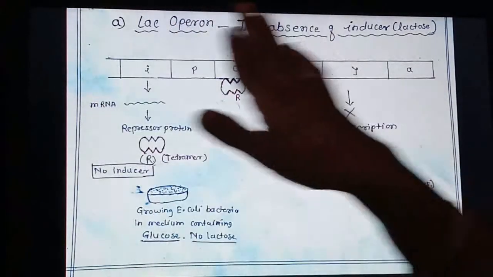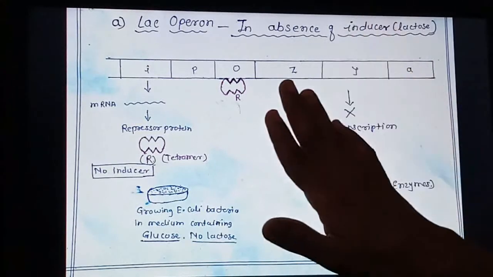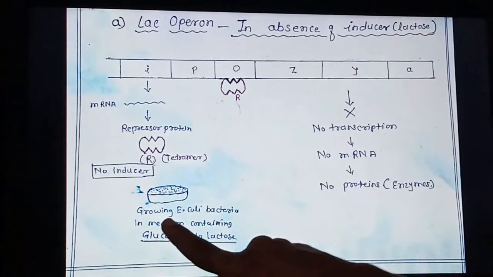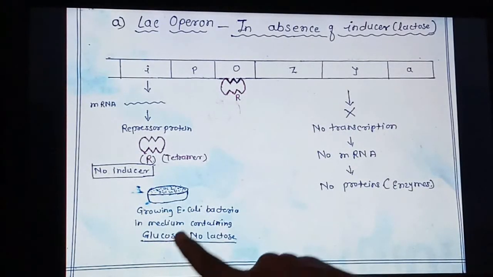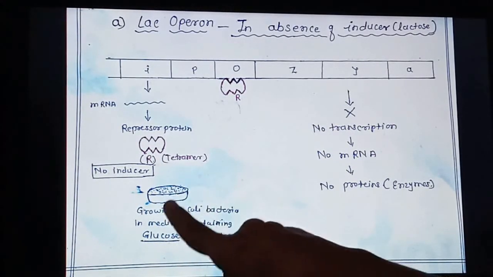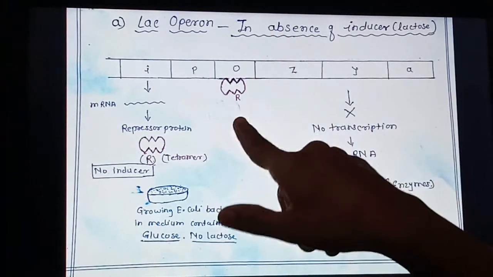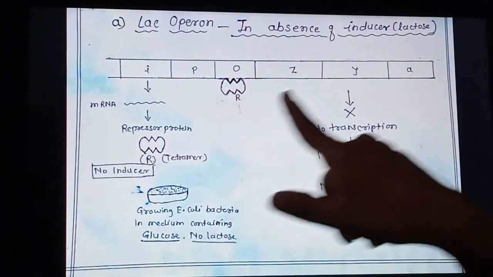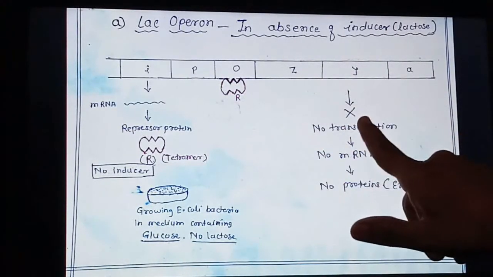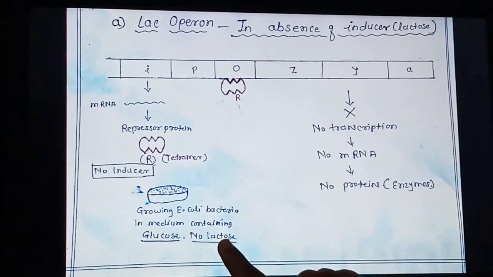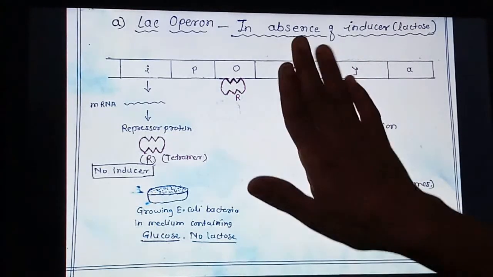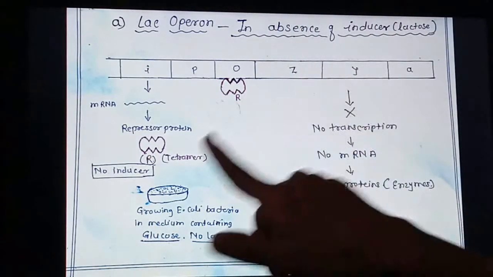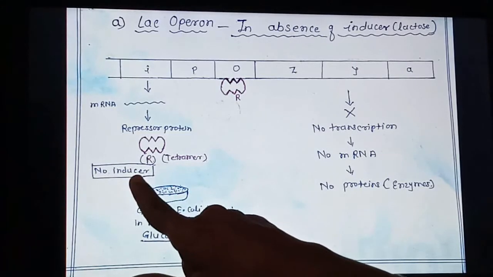Now when does this process take place in E. coli? Whenever we are growing E. coli bacteria in a medium containing glucose and there is no lactose, the source of energy, glucose, is present in the E. coli. So there is no need to form any enzyme which is utilized to digest lactose. So here this operon is stopped, there is no need to form any kind of enzyme. So here no inducer is there, right?